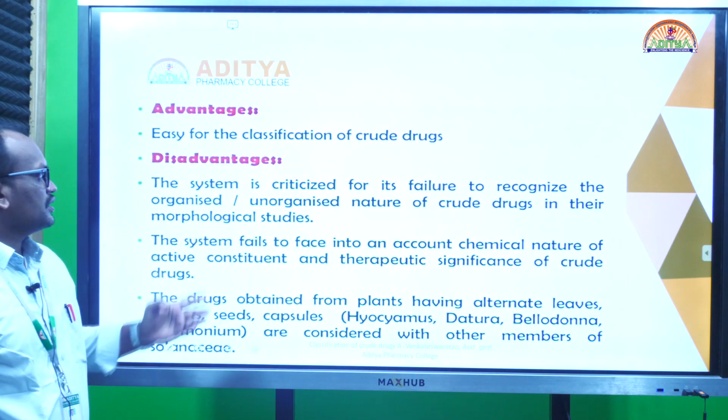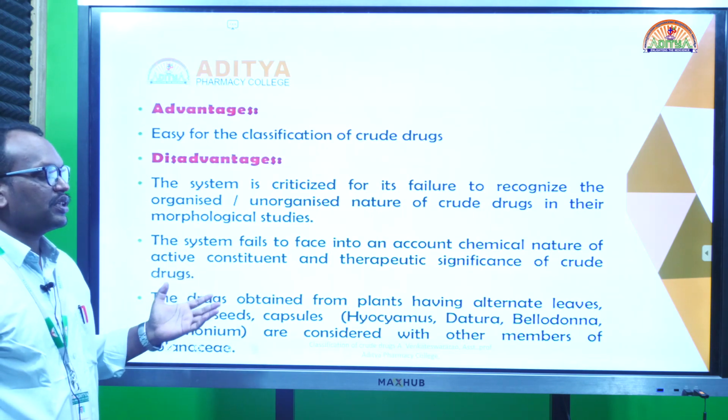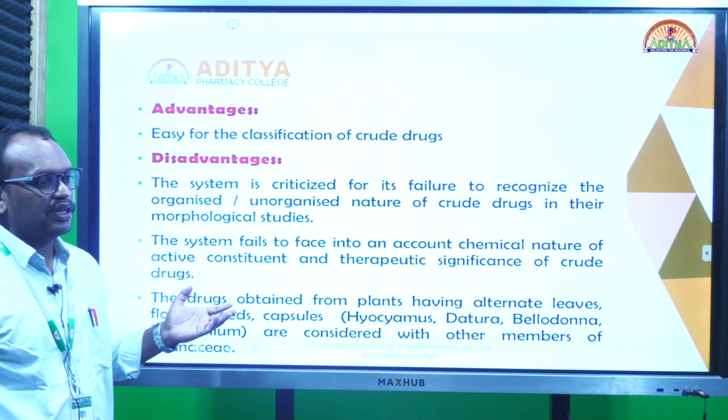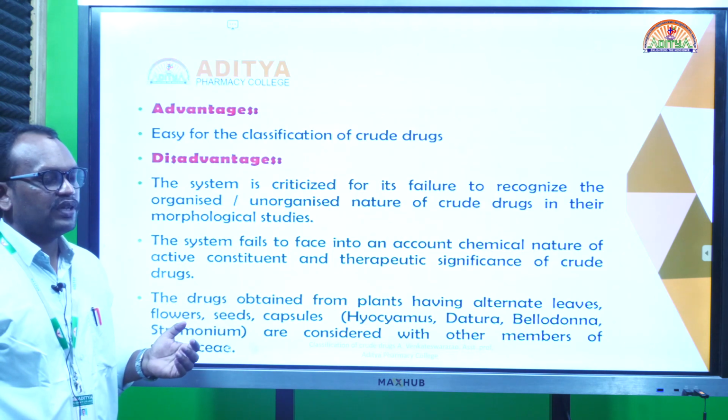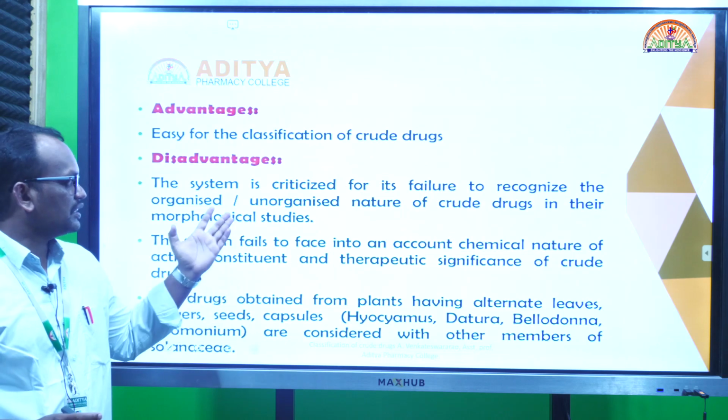So what are the advantages? This classification is easy to make by using the taxonomical order of the family. Suppose we search the Umbelliferae family, what are the drugs we have? We make them into one list. So it is a simple manner.